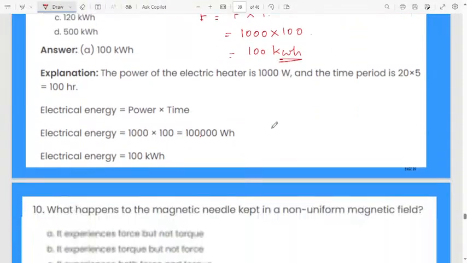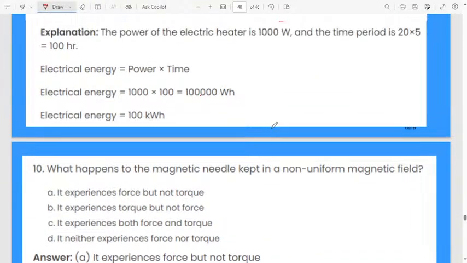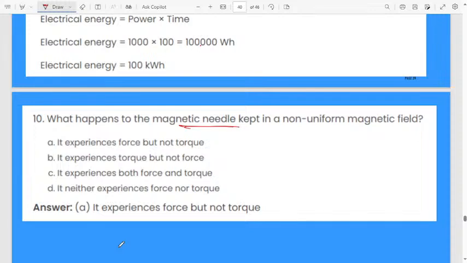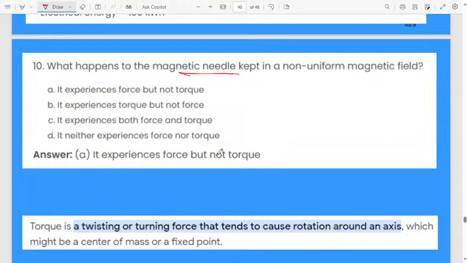Let us move to the next question. What happens to the magnetic needle kept in a non-uniform magnetic field? When you keep a magnetic needle in a non-uniform magnetic field, what changes will happen? First, it experiences force but not torque. Second, it experiences torque but not force. Third option, it experiences both force and torque. Fourth one, it neither experiences force nor torque.